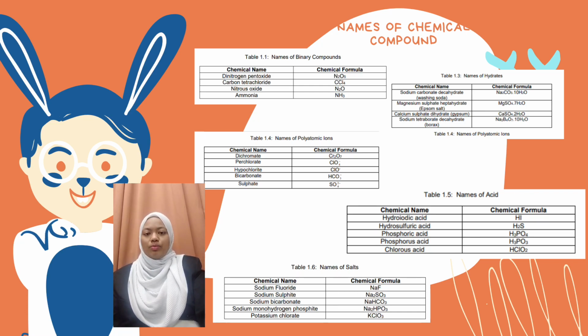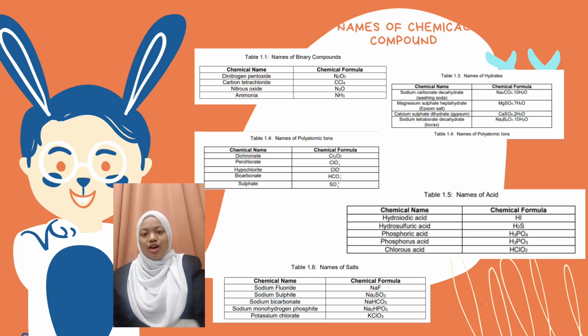Next, in polyatomic ion, we have 5 chemical compounds, for example, hypochlorite, ClO negative, and bicarbonate, HCO3 negative. The third one is hydrate. For example, sodium tetraborate decahydrate, Na2B4O7.10H2O, which is borax, and sodium carbonate decahydrate, Na2CO3.10H2O, which is washing soda.